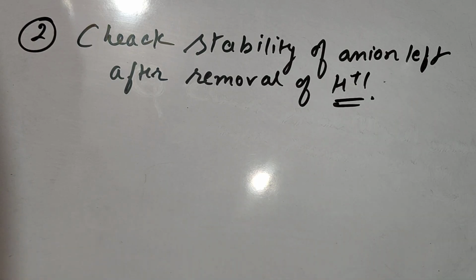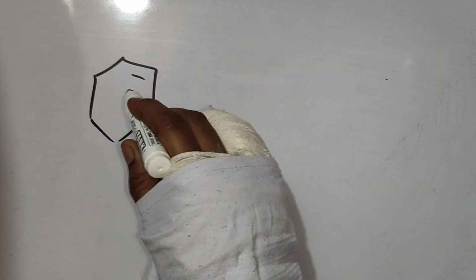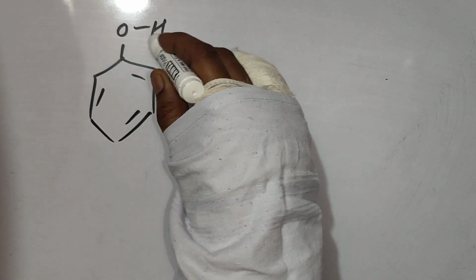The plus R effect from ortho and para position will destabilize the anion left after removal of H positive ion. Check. This is the second technique which I am going to apply. These both methods I have informed to you.